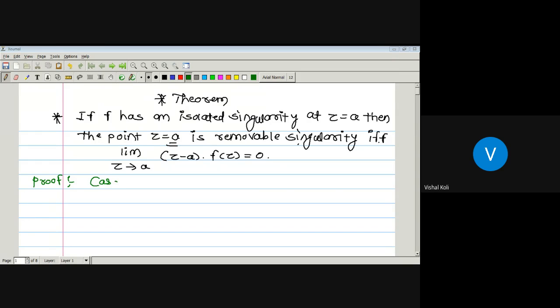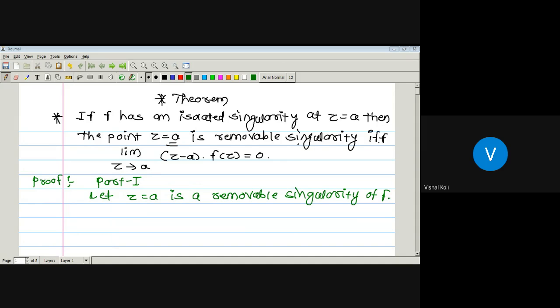Case 1, or part 1. Suppose z equal to a is a removable singularity of a function f.